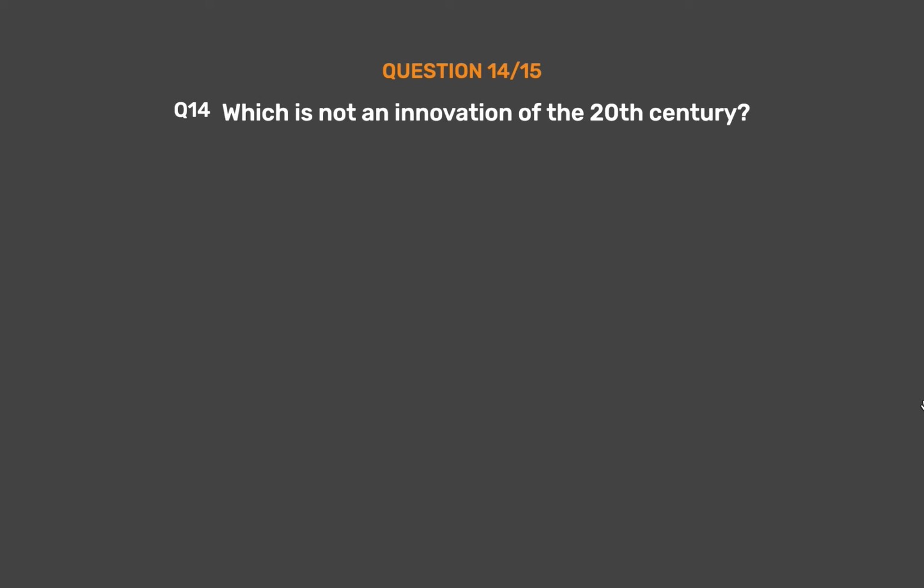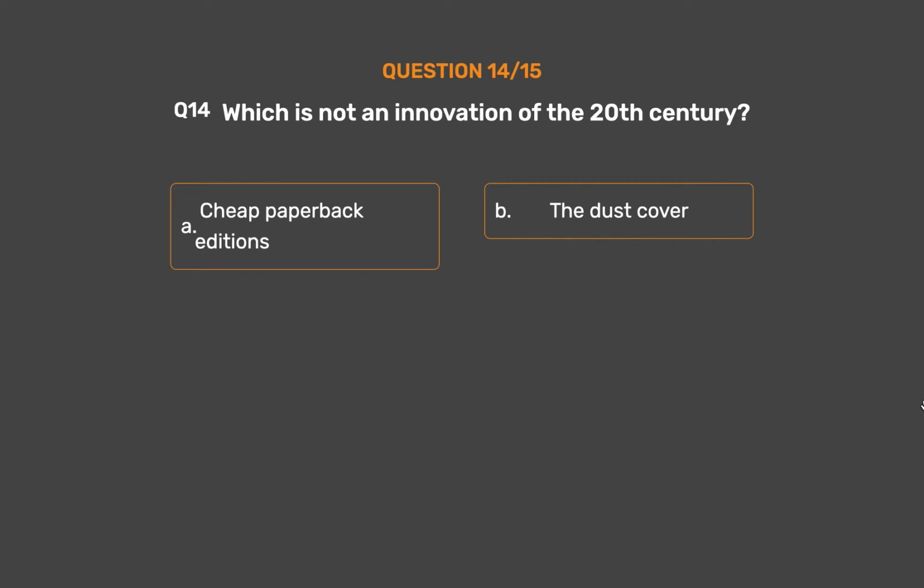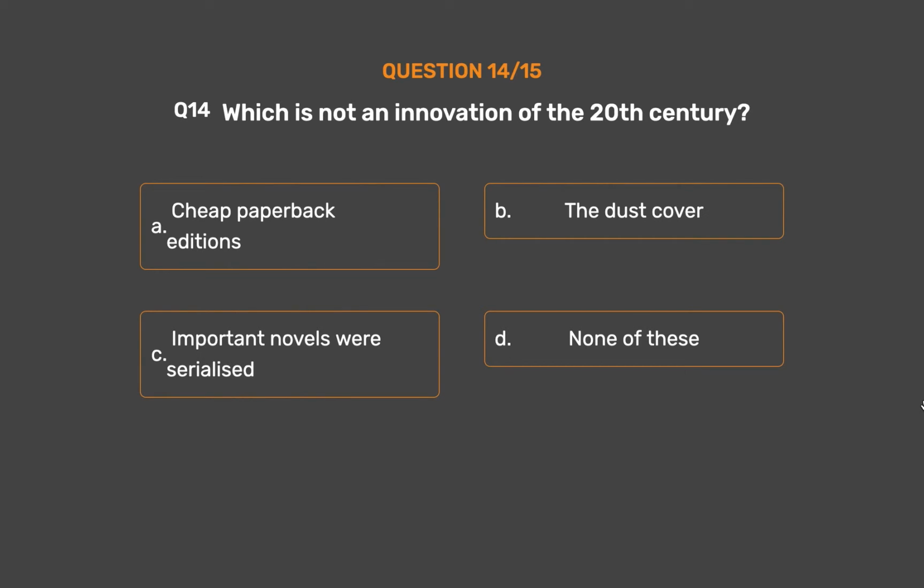Question number 14. Which is not an innovation of the 20th century? Option A. Cheap paperback editions. Option B. The dust cover. Option C. Important novels were serialized. Option D. None of these.